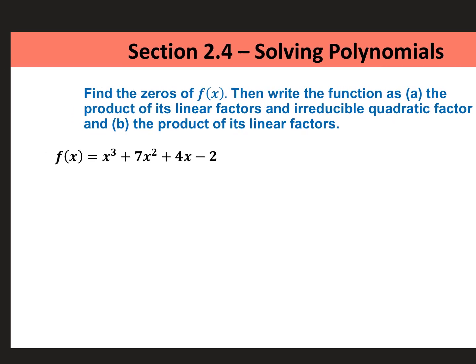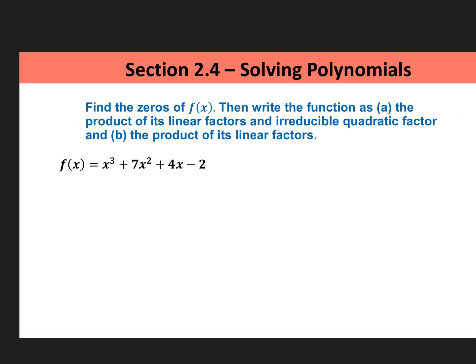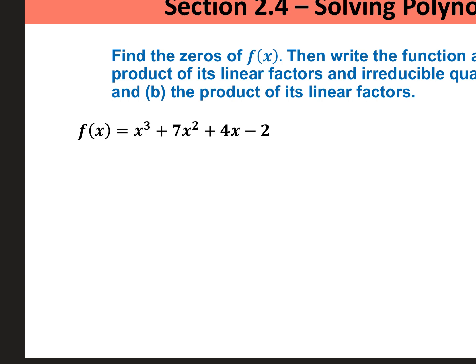All right, find the zeros first. Write the function as the product of linear factors and irreducible quadratic factor, and the product of its linear factors. Okay, so let's find the zeros. Can you factor this? Anybody? I can't. Maybe you can, I don't know. No, so if we can't factor it, that means I was supposed to give you a factor to divide out, right? And then we could get down to something that we could factor, but then I didn't.